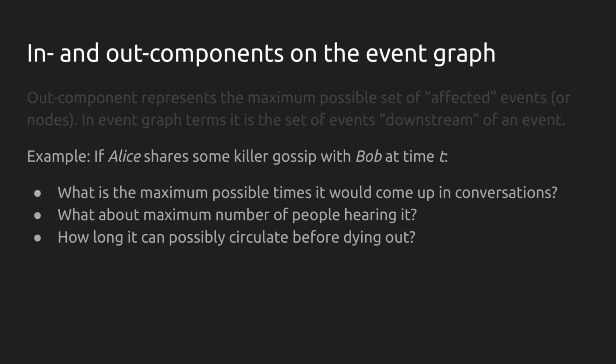Now going back to the three quantities we talked about earlier, the number of events that can participate in a spreading process would simply be the cardinality, or the number of unique members, of the set of events in the out component. The number of unique nodes that can ever get exposed is the number of unique nodes among all the events in the out component. And finally, the lifetime of the process is the maximum time of all the events in the out component set, minus the time of the initial event.